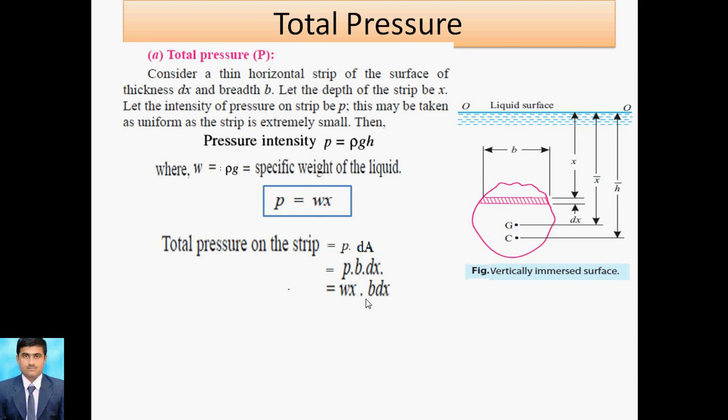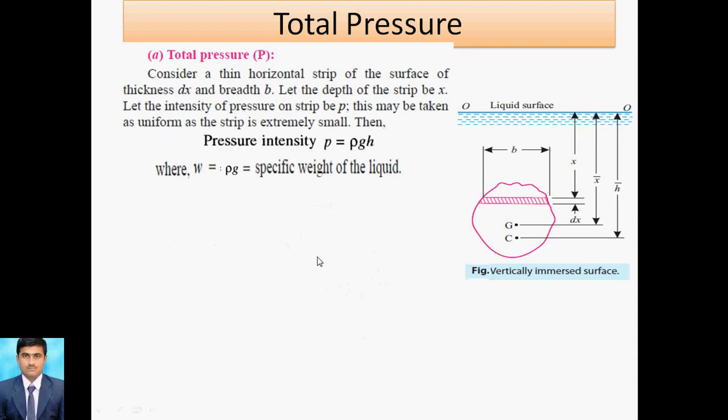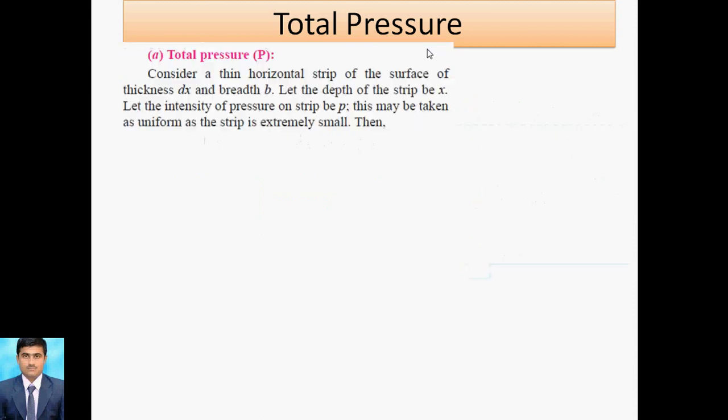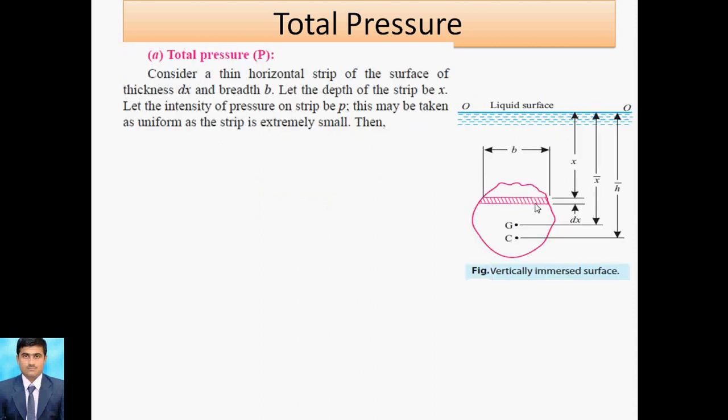As we know, the total pressure on the strip is wx b dx. Remember this because we have to use it in center of pressure also. Again, I explain how it comes. For computing the total pressure, we are considering the horizontal strip.